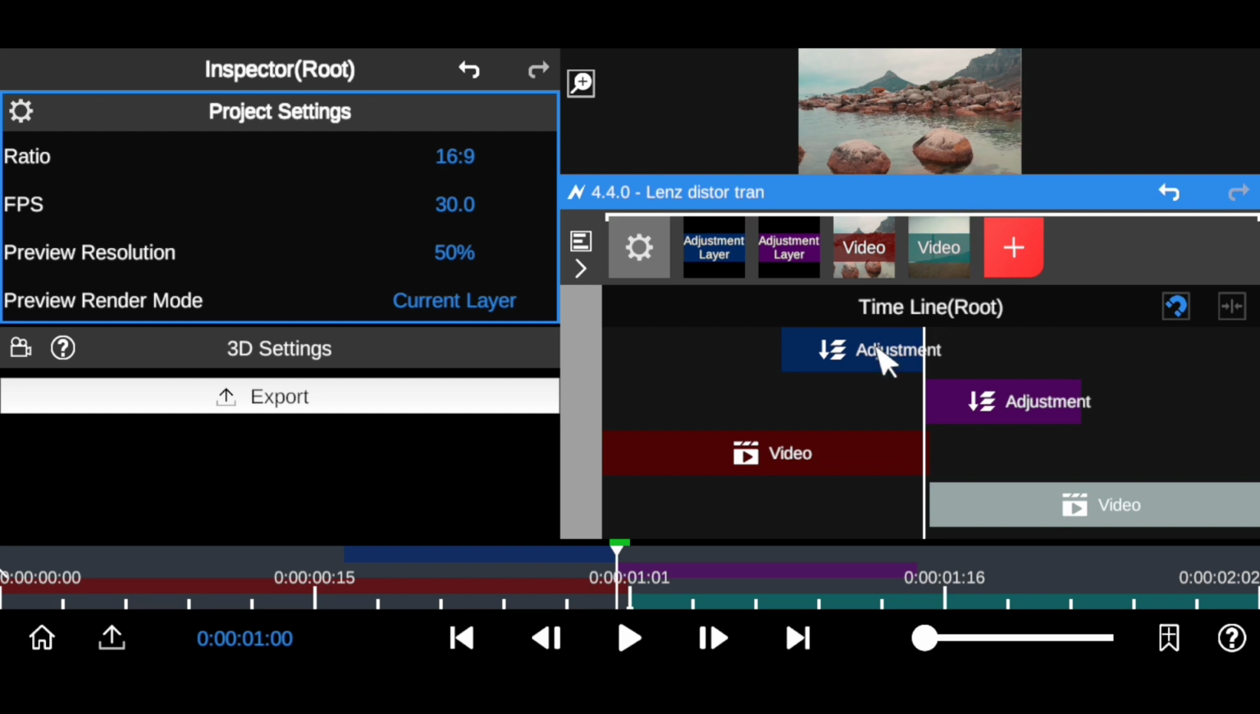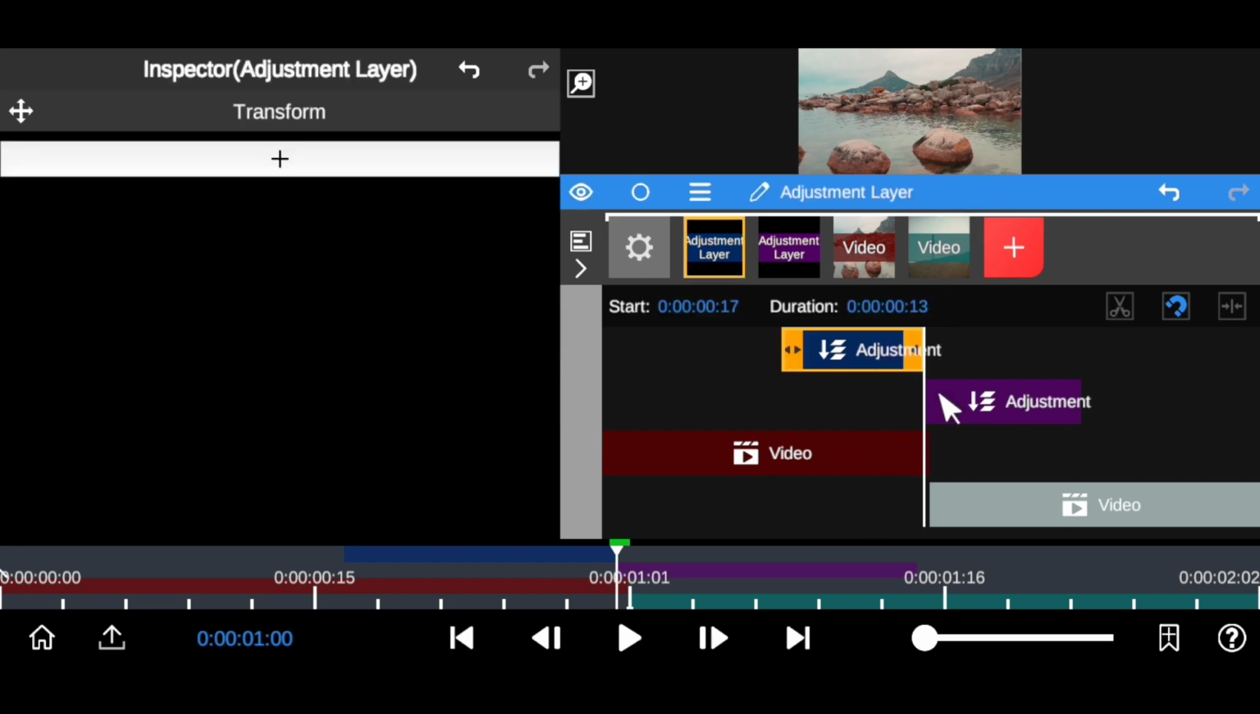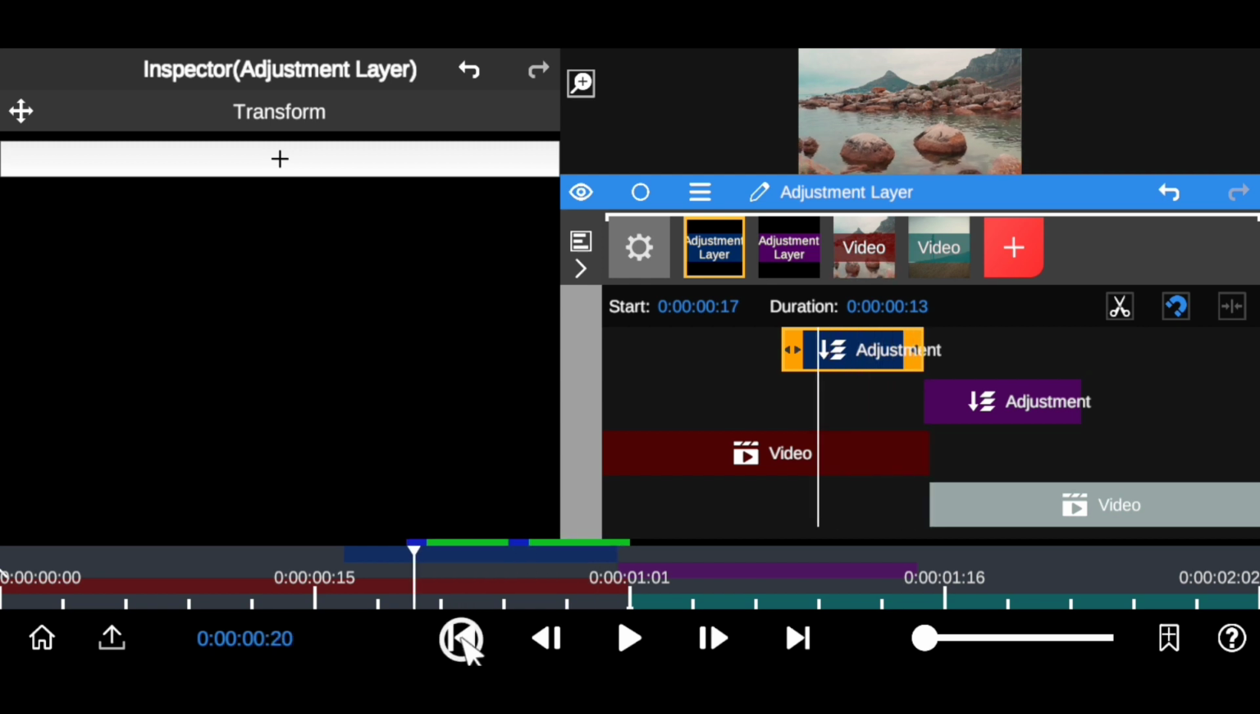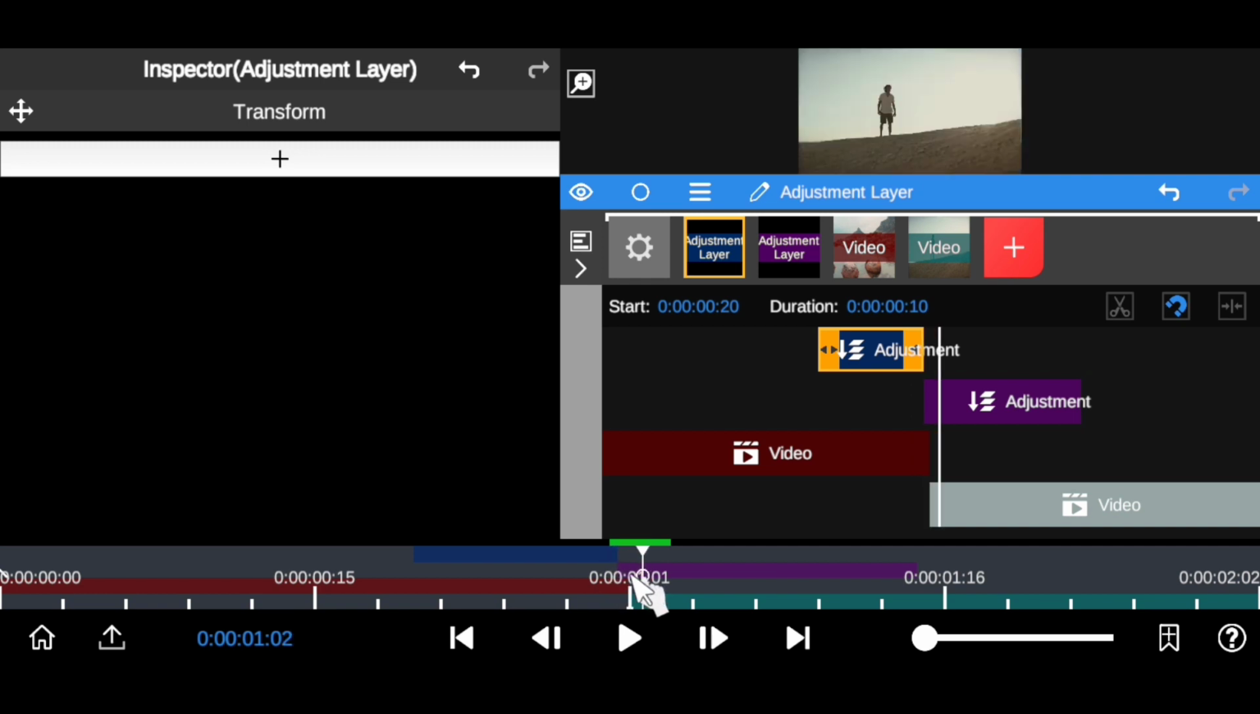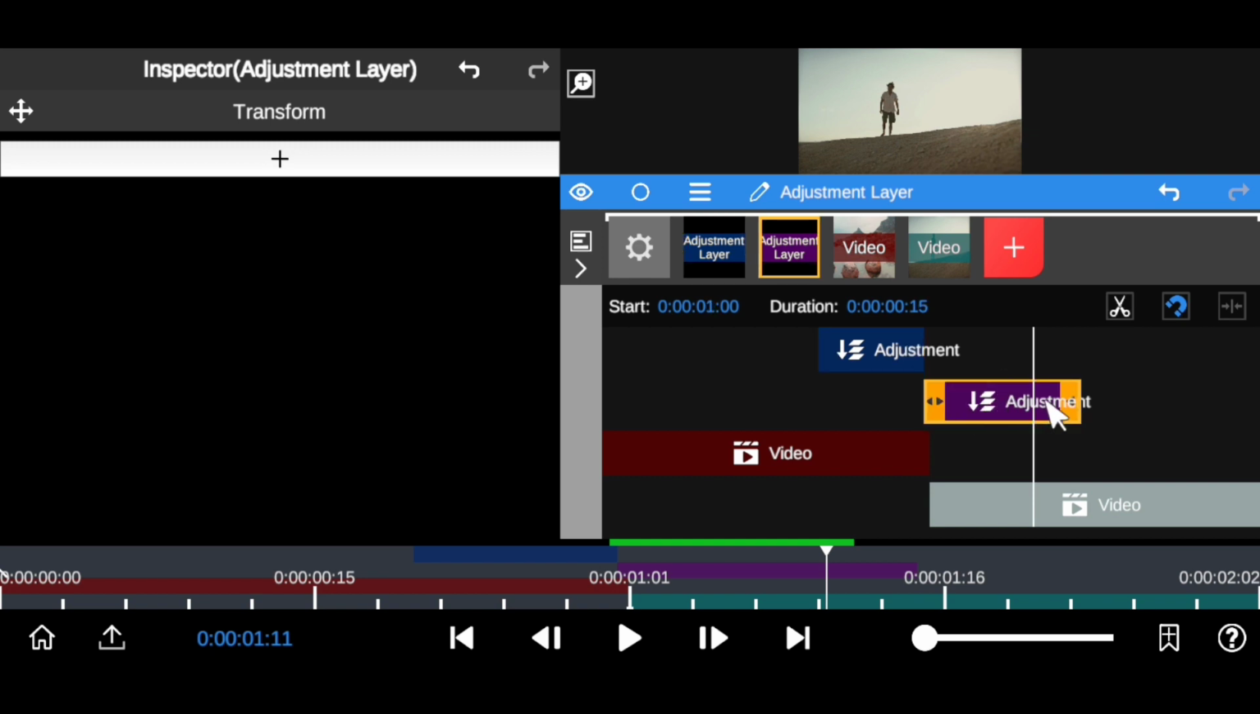So I'm going to click on this right here, and from this cut, I'm going to count 10 frames backward. 1 2 3 4 5 6 7 8 9 10 right here. I'm going to adjust this a little bit somewhere here. Good. Now I'm going to move to this second adjustment layer and do the same thing. 1 2 3 4 5 6 7 8 9 10 right there, and you make a cut, or you can trim it up. So now I have 2 adjustment layers right here.